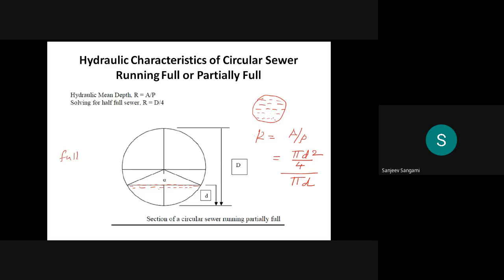Suppose it is partially full, or partially flowing in the channel. Then how do we calculate these R values and the area? The very important thing is that when it is not completely full, you are not supposed to consider pi d square by 4. If it is flowing full, then there may not be any problem. So this we can call the partially full case.